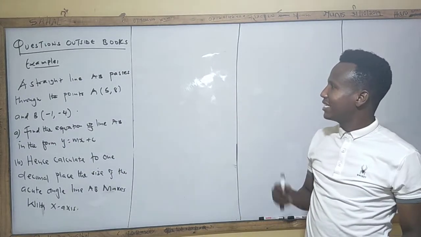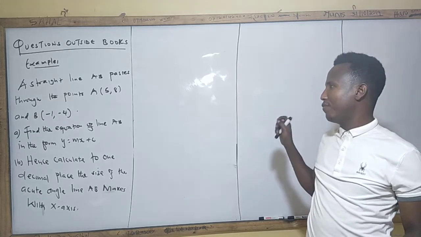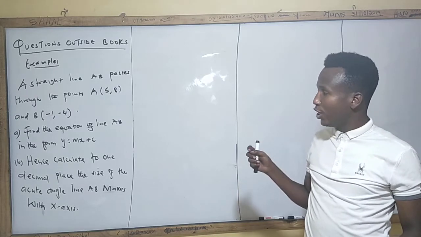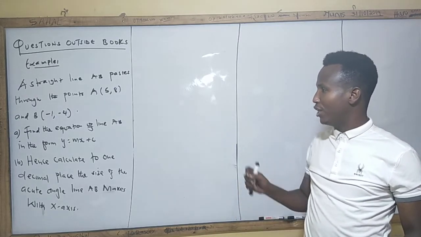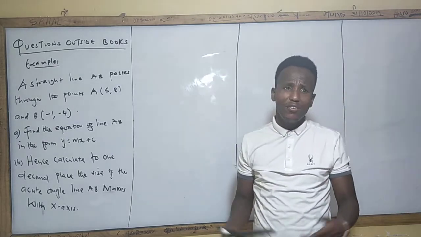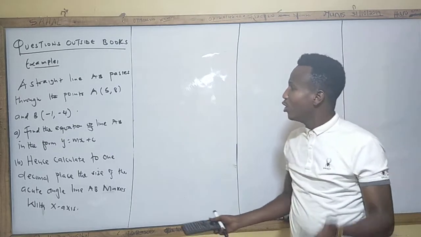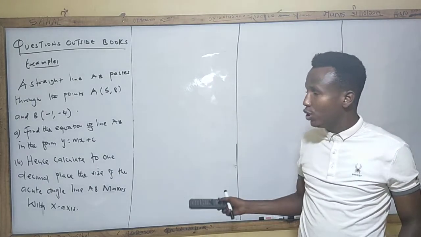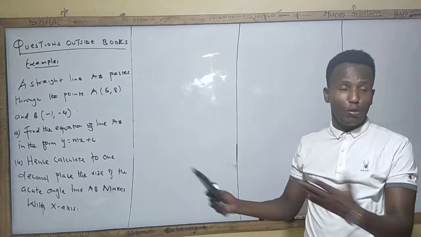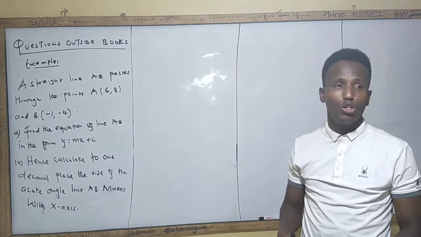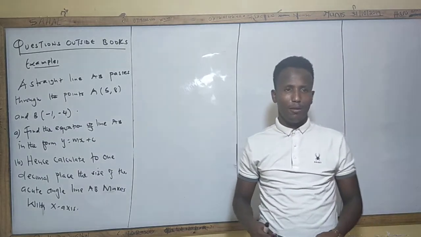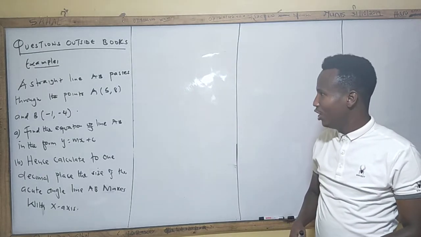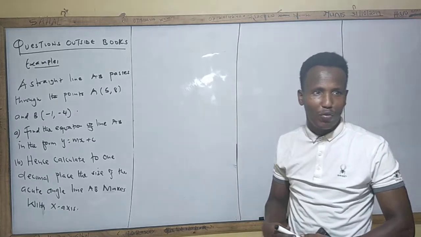You're told a straight line AB passes through the points A(5, 8) and B(-1, -4). Question A: find the equation of line AB in the form y = mx + c. It is very straight. You are going to get the gradient first. After getting the gradient, you take one of these 2 points together with a general point, and from there you get the equation, and write it in the form y = mx + c, meaning we make y the subject of the formula. So without wasting time, let's solve the first question.